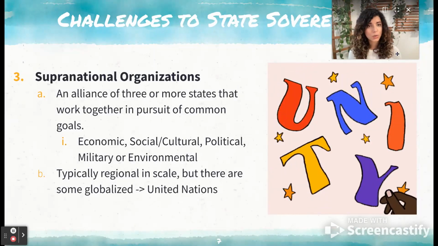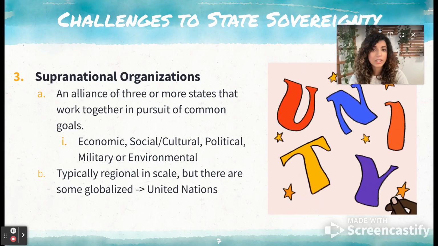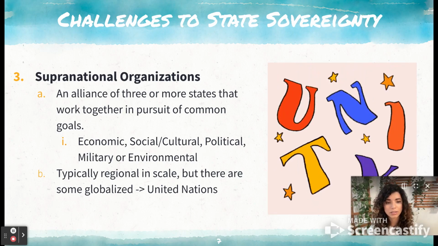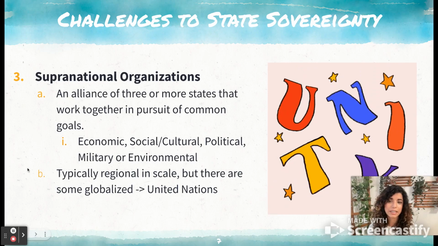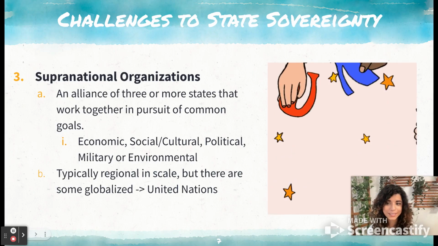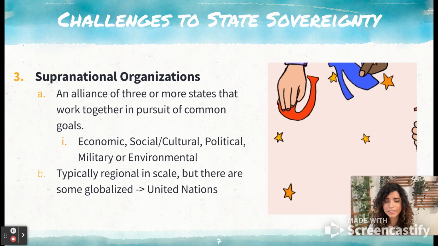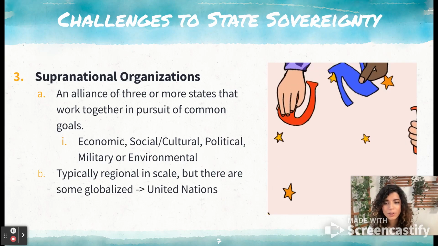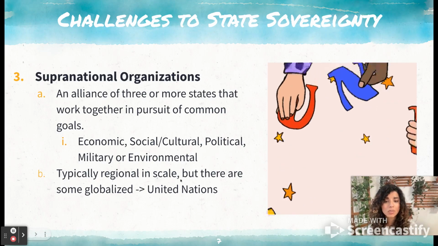Also, supranational organizations, we're going to go into a little bit more of this. They can be a challenge to state sovereignty and the ability of a state to make their own decisions. So supranational organizations would be an alliance of 3 or more states that work together in pursuit of a common goal. These common goals can be economic, social, cultural, political, military, or environmental, and they're typically regional in